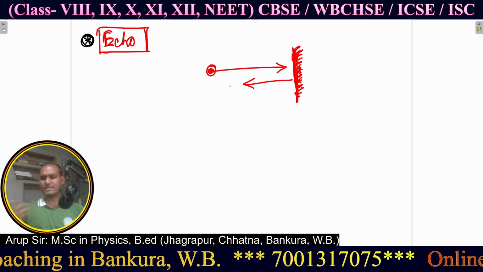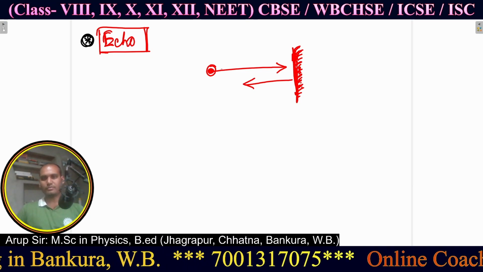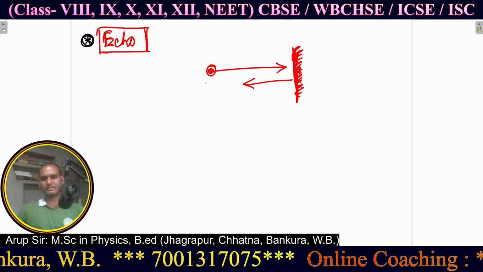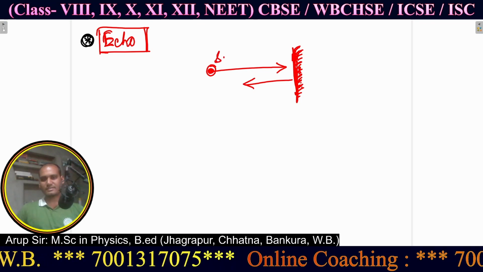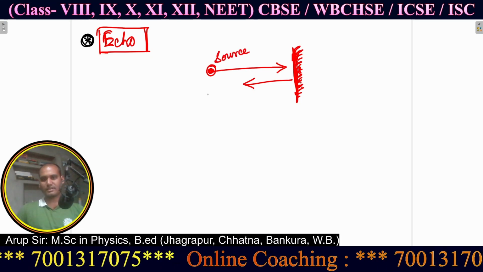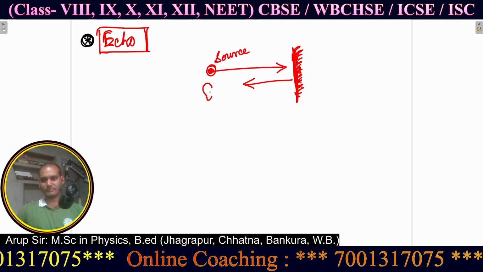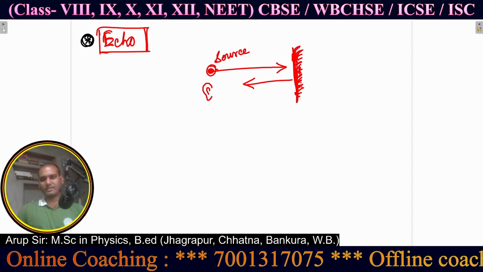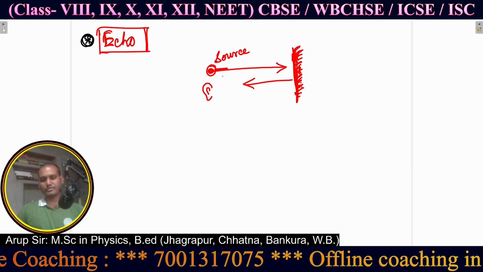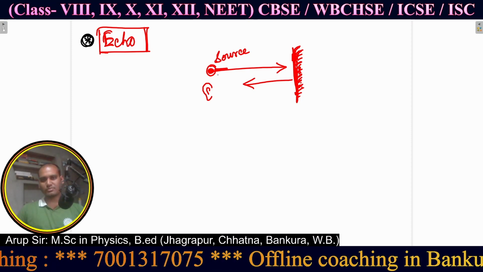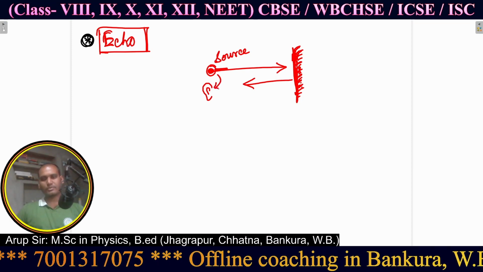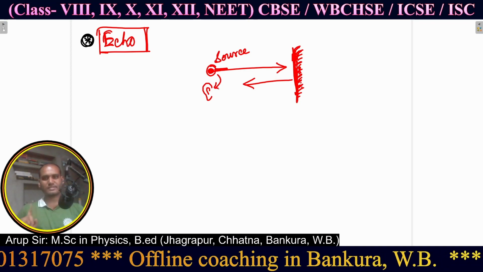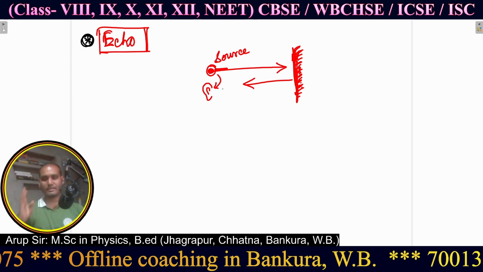So what is the condition of hearing echo? See, this is the sound source, and this is the ear. When some sound is produced by the source, it will directly come to the ear. This is the first sound heard by the observer.